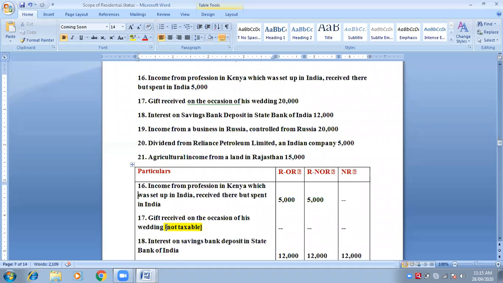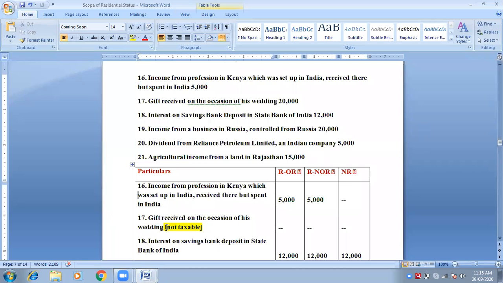Anyway, in any case, it will be taxable to all the categories. Write down: interest on saving bank deposit in State Bank of India. What is the amount which is taxable to all the categories? 12,000, in all the categories.